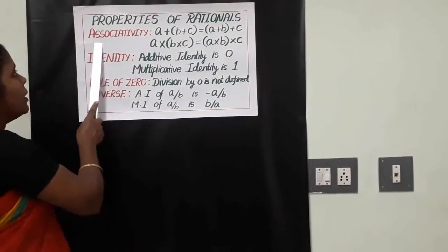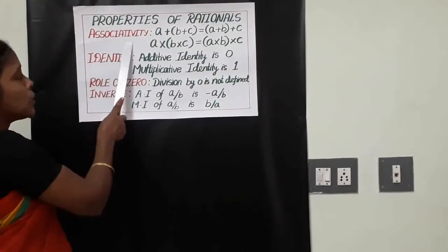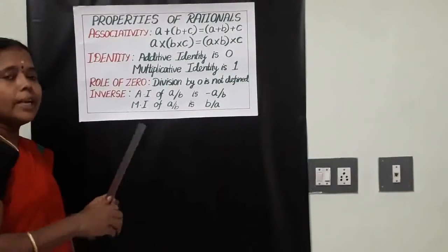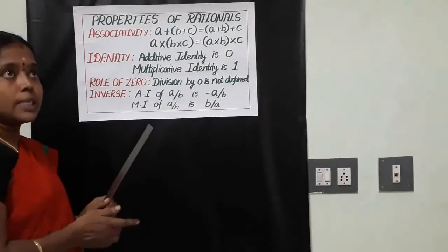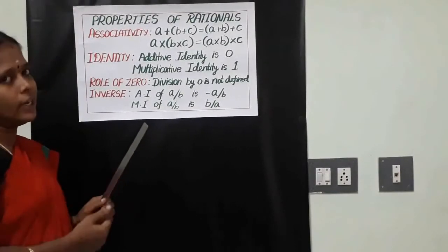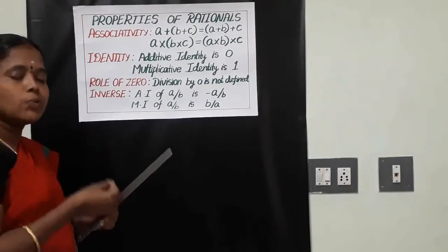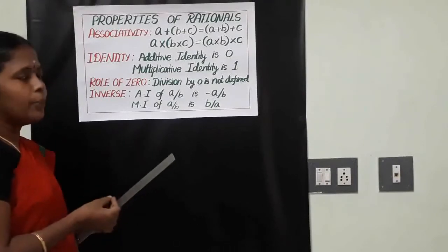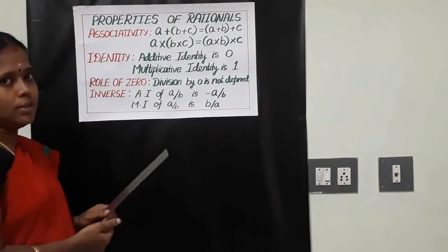See, the first property here is written as associativity. What is associativity? Commutativity, I am telling again, means we have discussed two numbers. This property is very close to commutativity. Clear? Associativity means having three numbers.